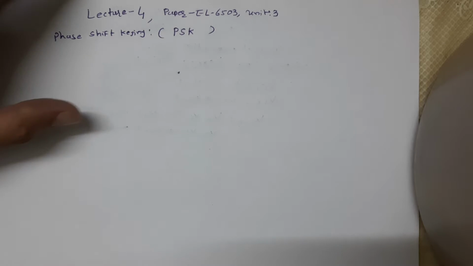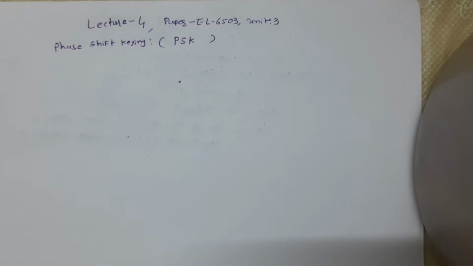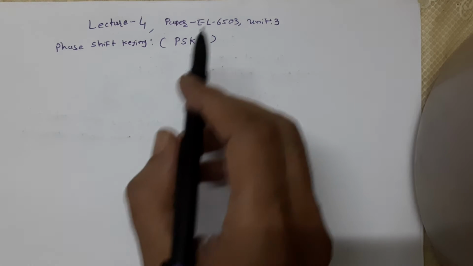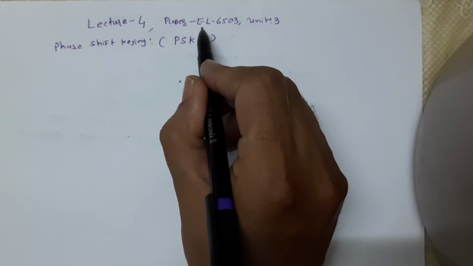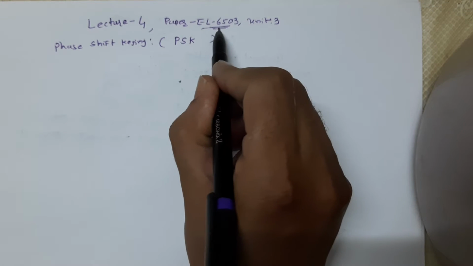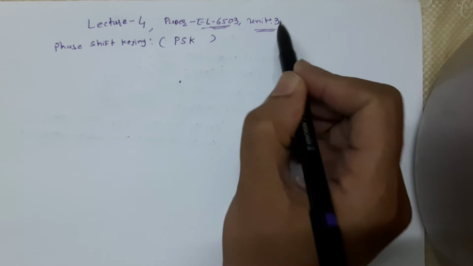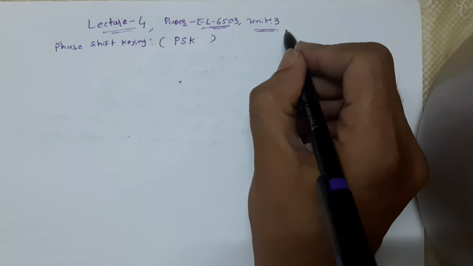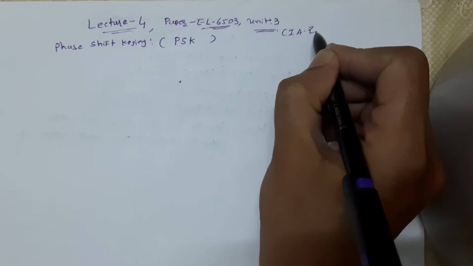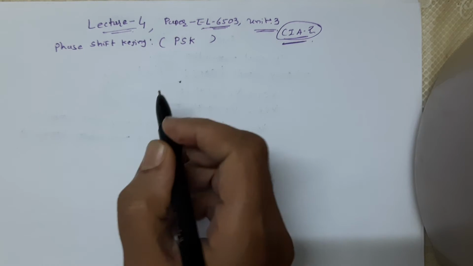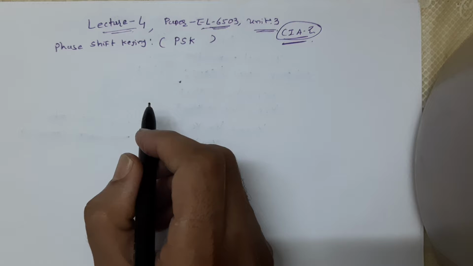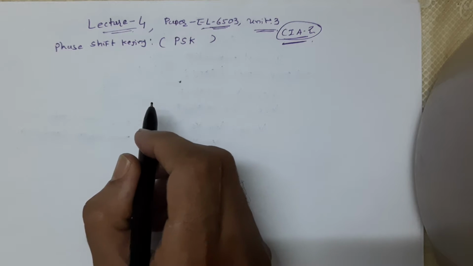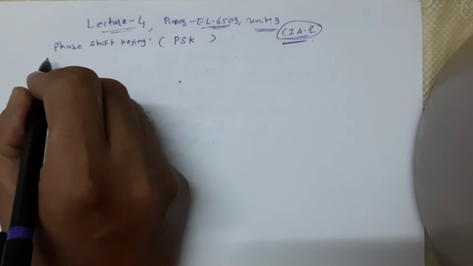Now we are discussing phase shift keying. That means paper number EL6503, unit 3, lecture number 4 for the CIA2 exam. Our topic is phase shift keying, that means PSK.